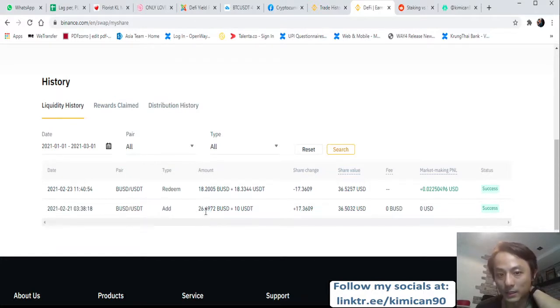So I started off with this amount on the 21st. I started with 26.10, and after that there is a share change right here. So it's supposed to be 36 total, right? 26 plus 13. So you can see that it's supposed to be 18 first, right?